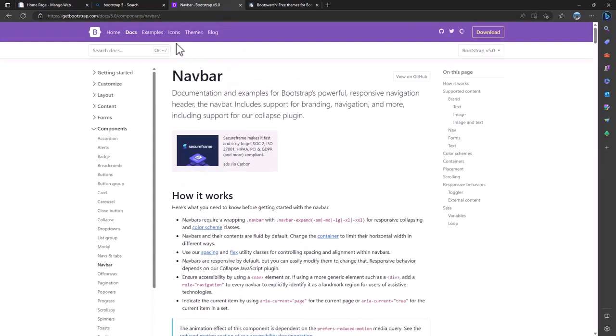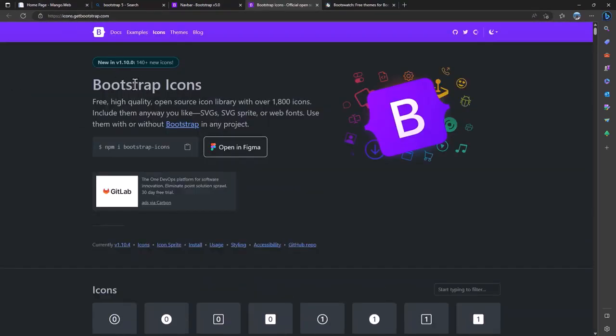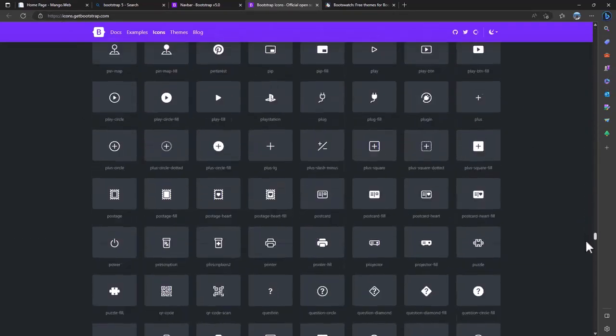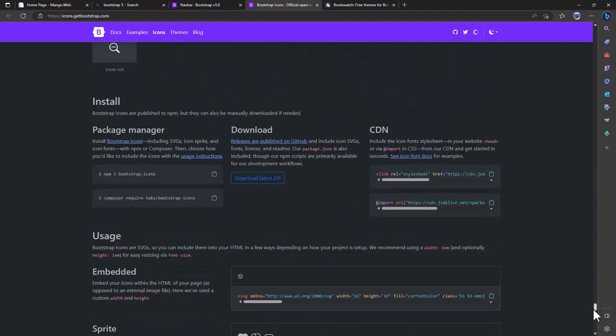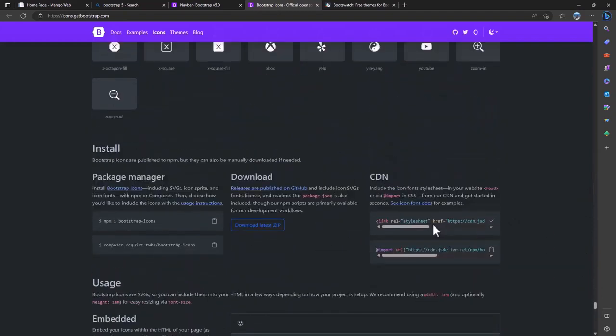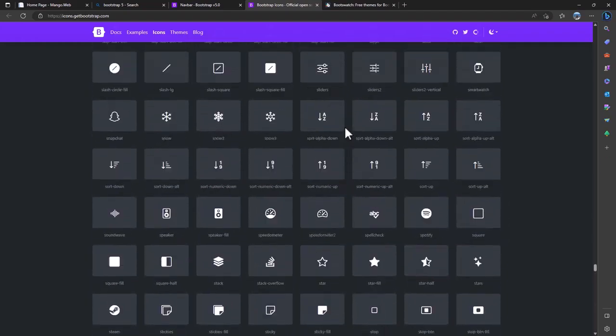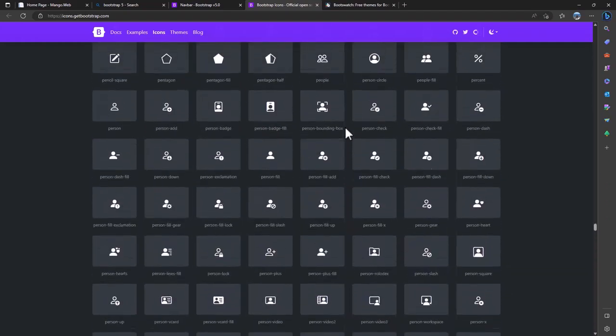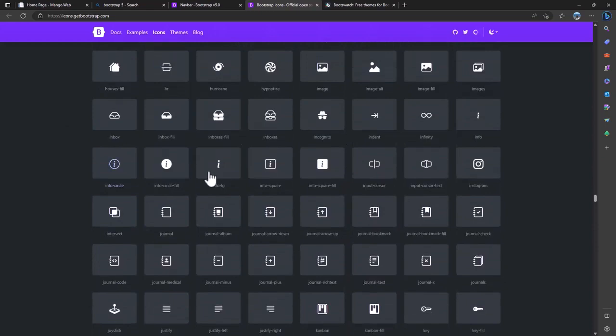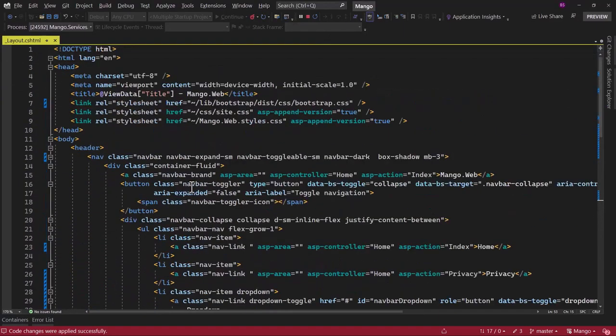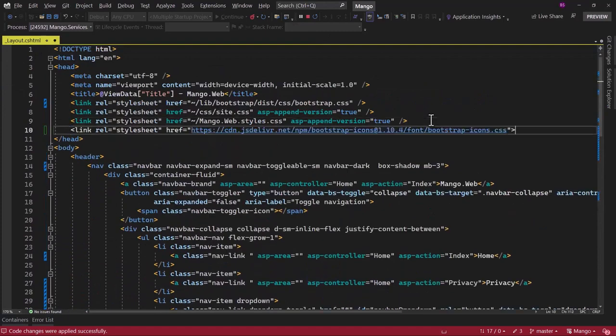Typically, I used to love the Font Awesome icons, but with the ease of Bootstrap icons, these are becoming my favorite. If you scroll down here, we have the CDN right here. You can see there are many icons that are available to use in our project. It is simple to get started. All we have to do is in _Layout, paste that CDN right here.